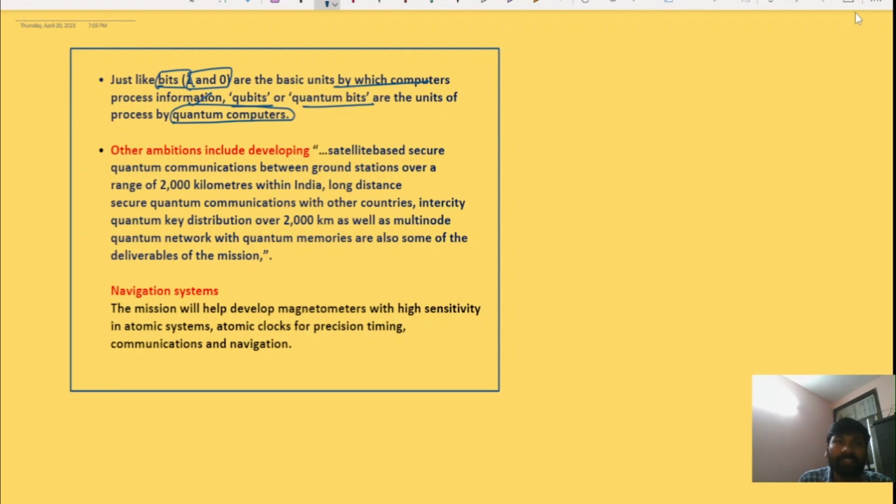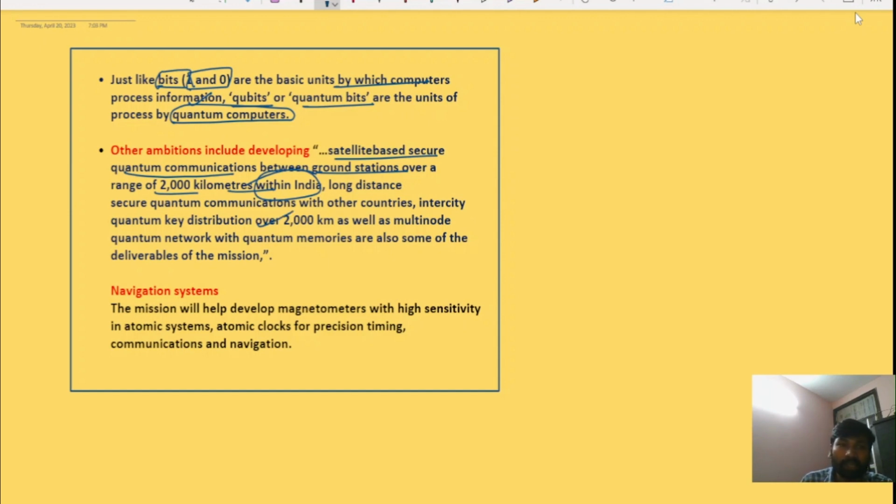So other ambitions include developing satellite based secure quantum communication between ground stations over a range of 2000 kilometers within India. This also includes long-term secure communication with other countries and intercity quantum key distribution over 2000 kilometers.